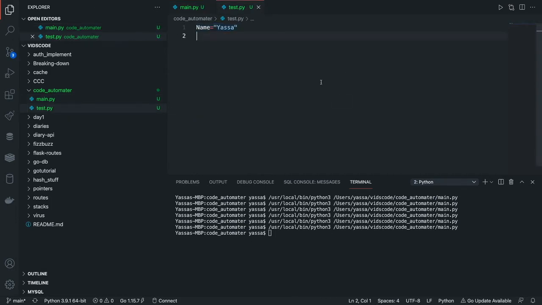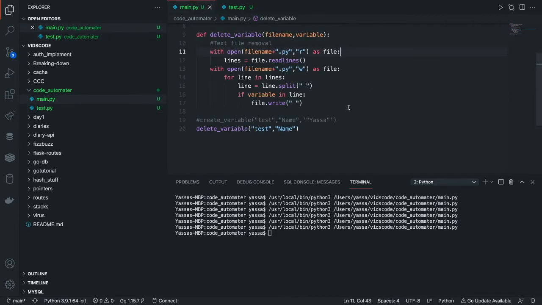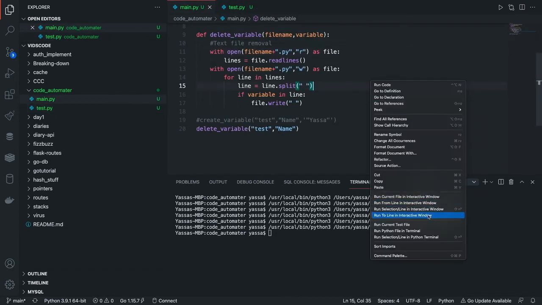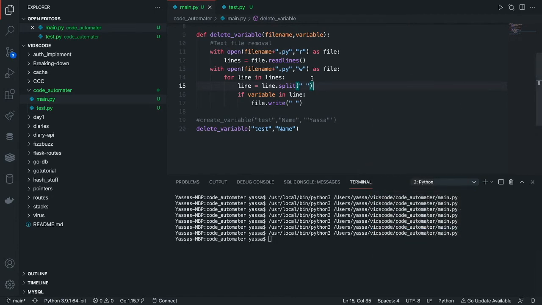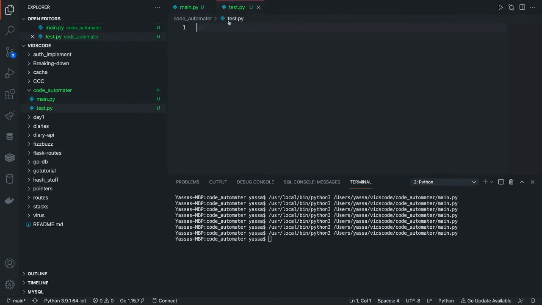Okay, now let's suppose I had something very similar to name, like name101 is equal to Yassa. All right. Now watch what happens when I delete the variable. What should happen is that only the name variable should be deleted and not name101, even though they both are very similar. Oh no, crap.